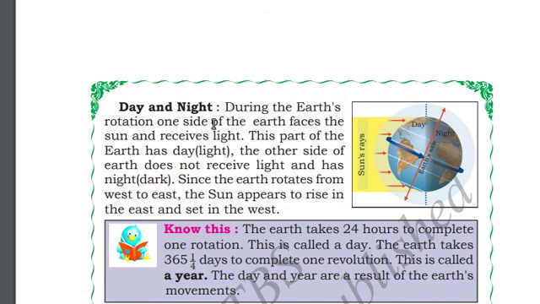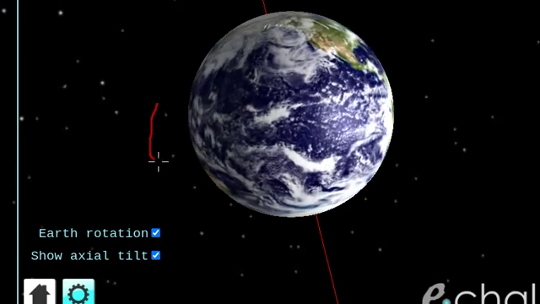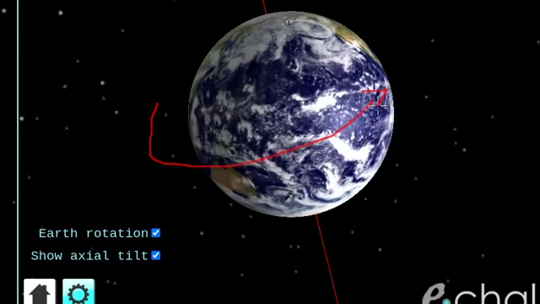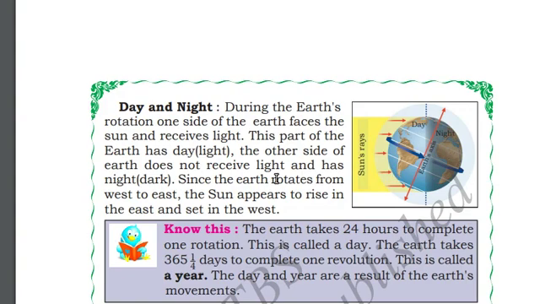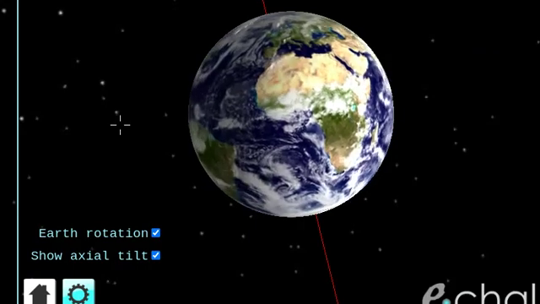During Earth's rotation, one side of the Earth receives sunlight, while the other part is dark. Since Earth rotates from west to east, the Sun appears to rise in the east and set in the west.